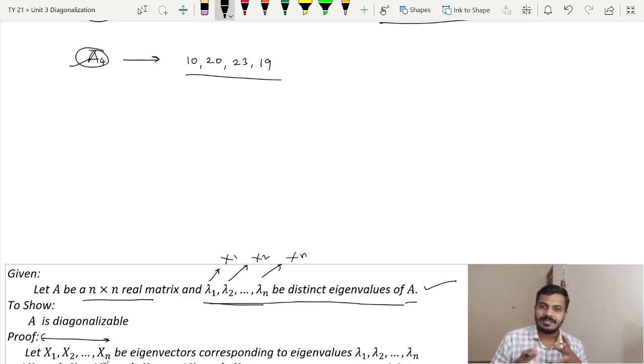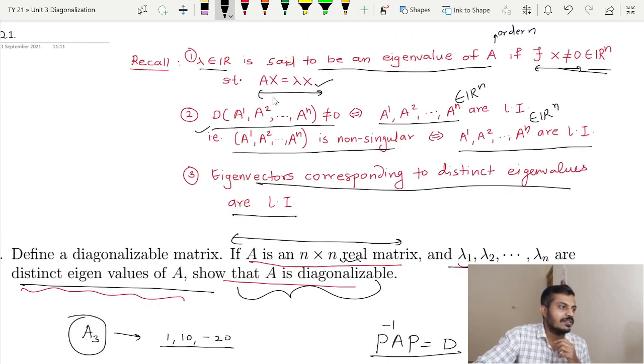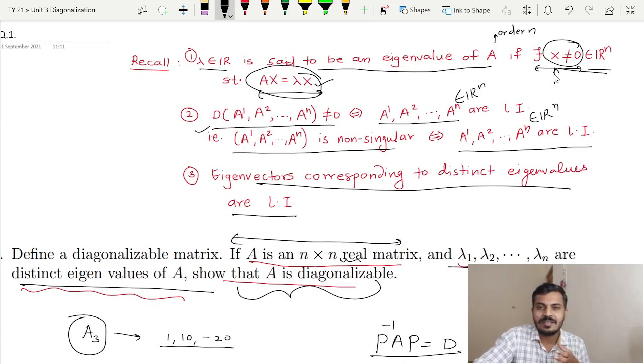Now since these are the eigenvectors corresponding to these eigenvalues, we can use our definition of eigenvalue and eigenvector. Just see here, lambda is said to be an eigenvalue if there exists some vector, this vector is called an eigenvector. So if there exists a non-zero eigenvector such that Ax is equal to lambda x. Now over here such a condition will be satisfied, right? But there will be plenty of such equations, because this definition is only for one eigenvalue. Now in the picture we are having n eigenvalues and n eigenvectors. So corresponding to each eigenvalue and eigenvector, this type of equation will be satisfied.